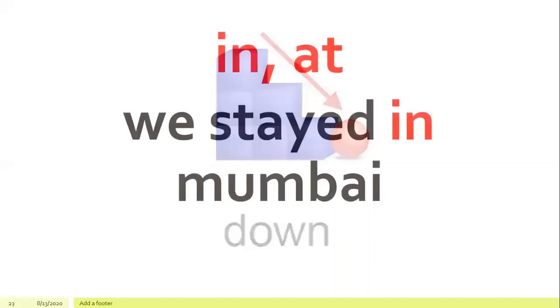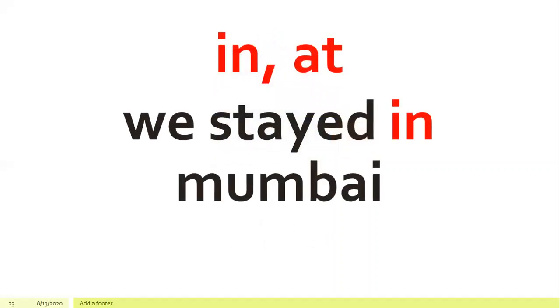Next preposition. We can use the preposition in and at to refer to a particular place or a particular time.